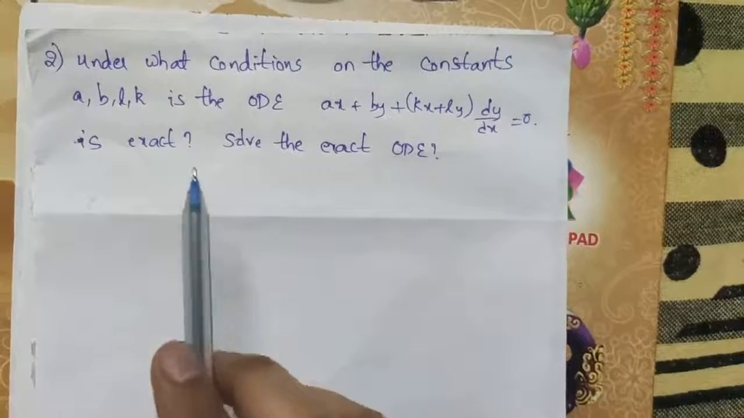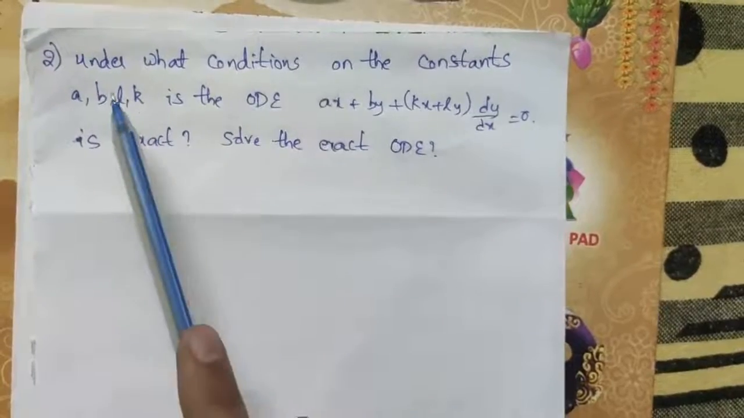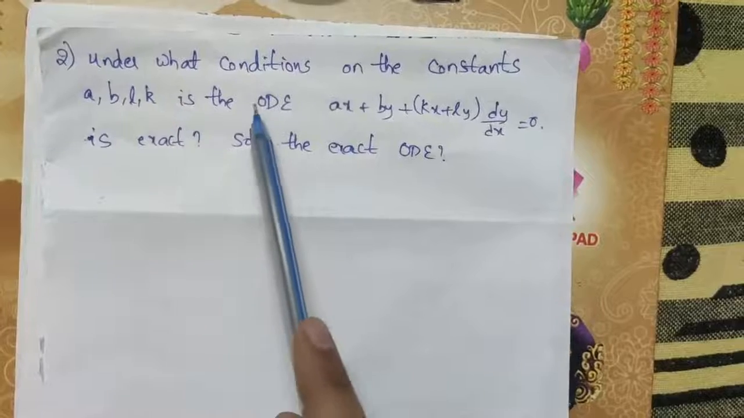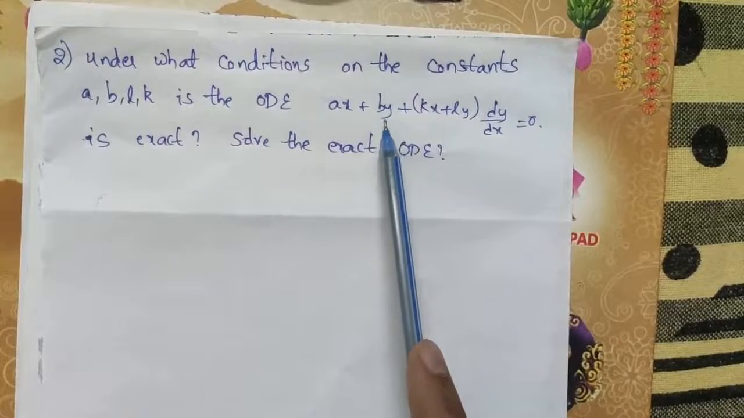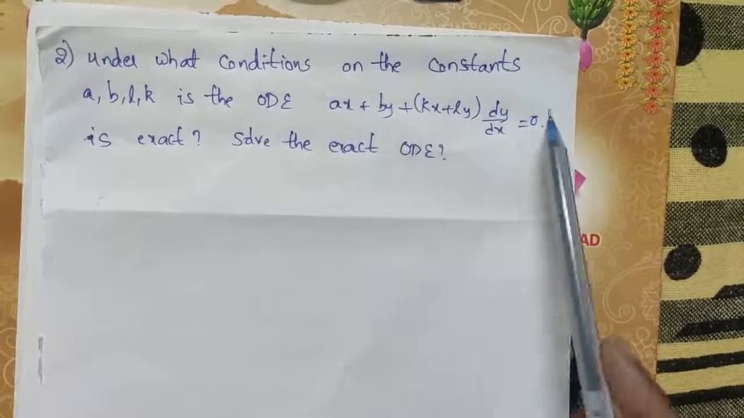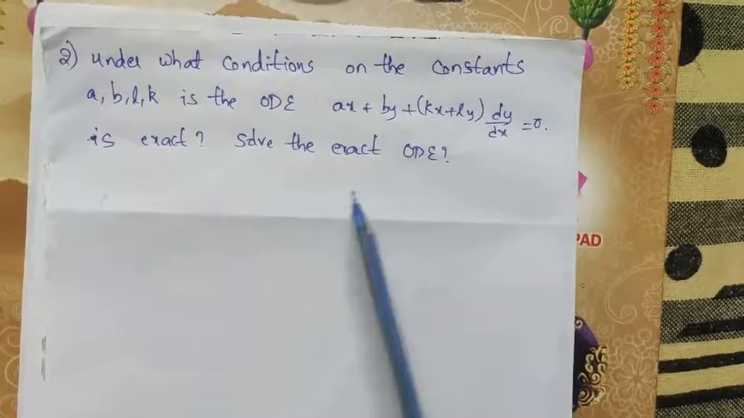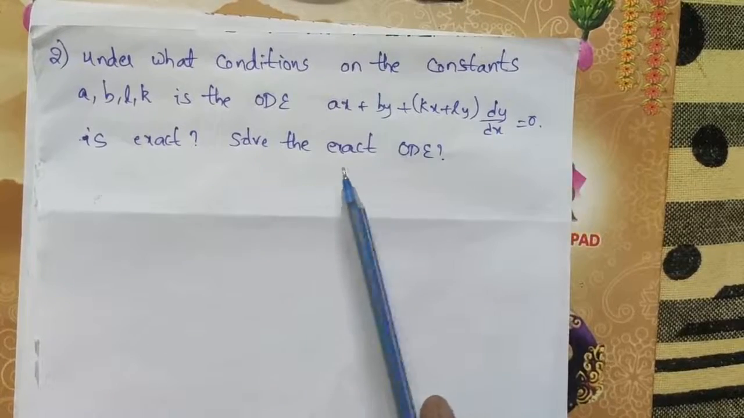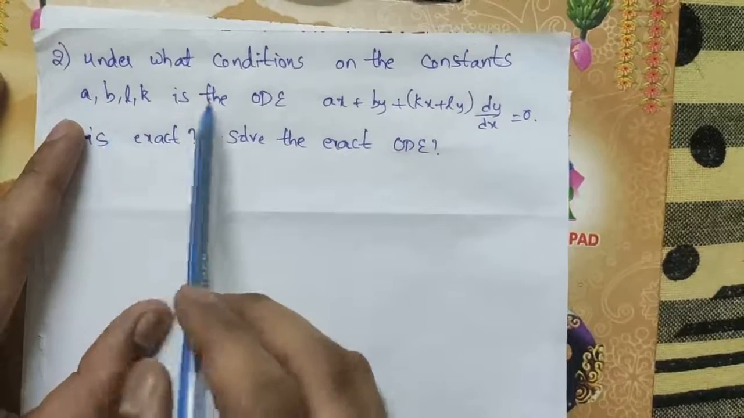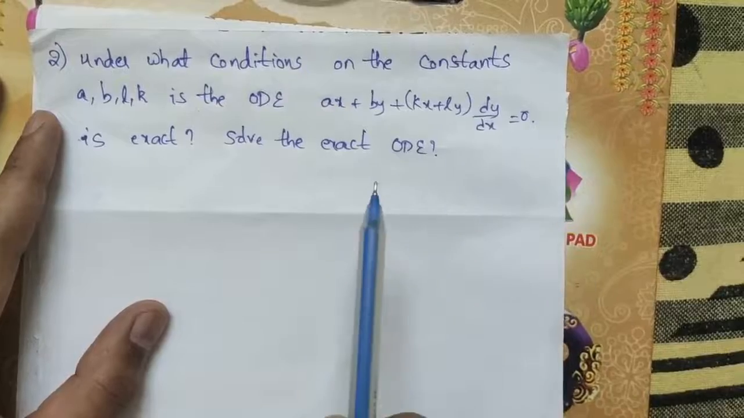Okay, coming to question 2, that is exact ODE. Under what conditions on constants a, b, l, k is the ODE (ax + by) + (kx + ly) dy/dx = 0 exact, and also solve the exact ODE. Here we have two questions. We have to find the conditions between the constants a, b, l, k, and we have to solve the exact ODE.